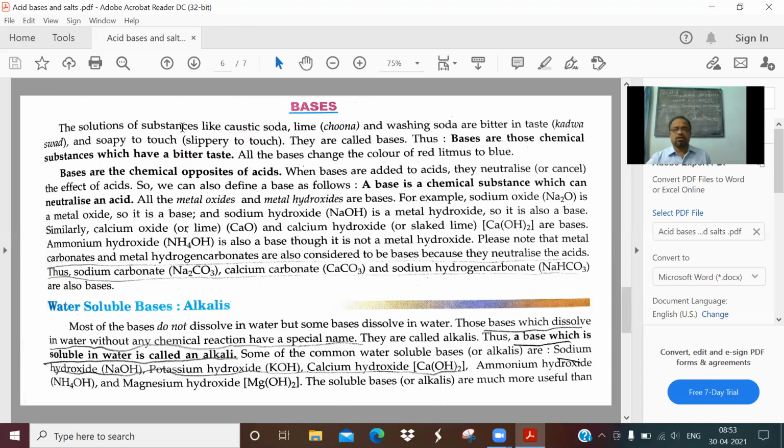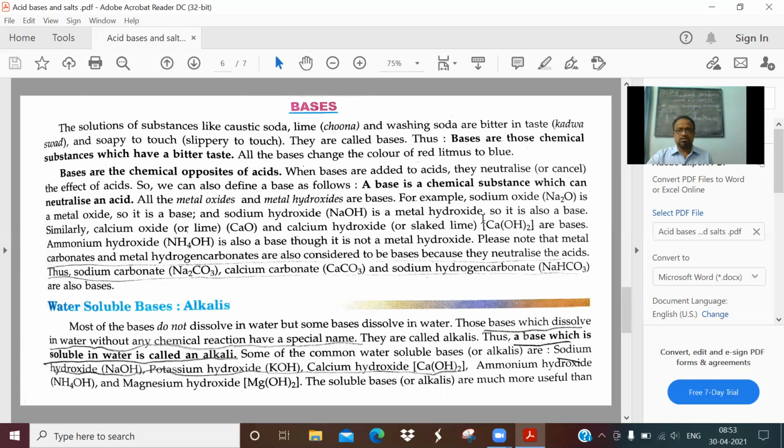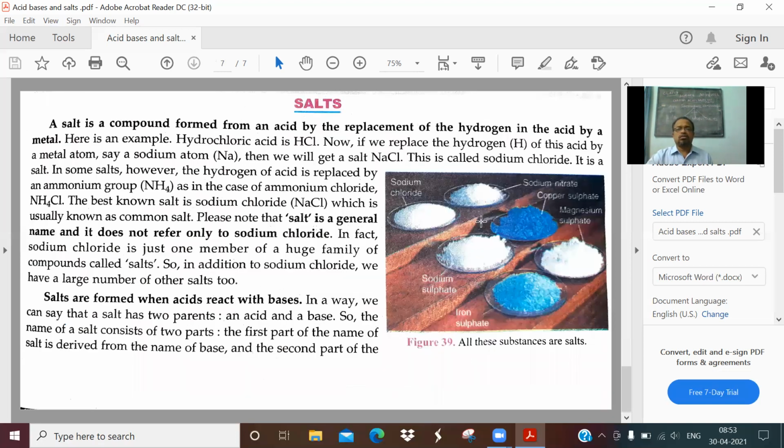They are called alkalis. So a soluble base is called an alkali. Now that is about alkalis and bases. So we don't have much explanation to give. This we learn in the topic while we are discussing it. Now, the meaning of alkalis I told you. Now come to the next topic, the third category of compounds.